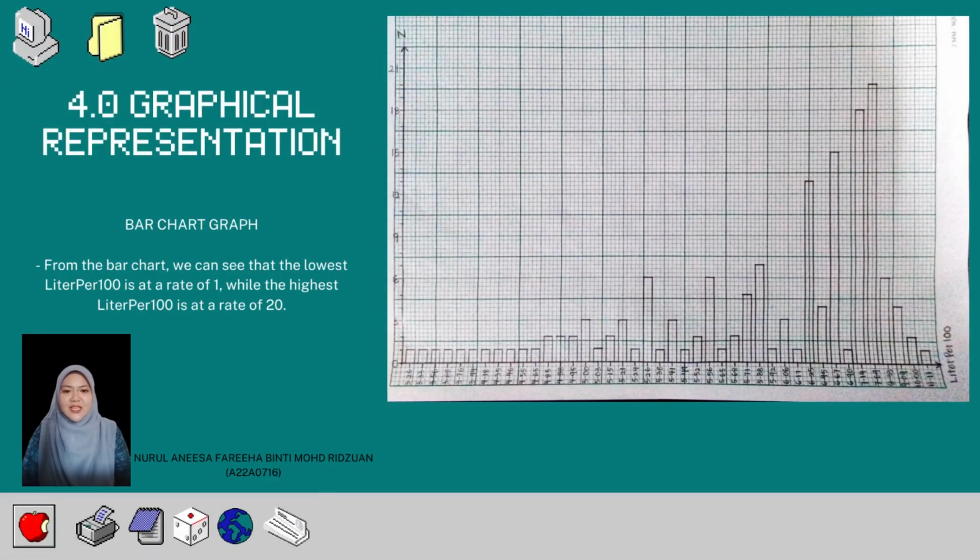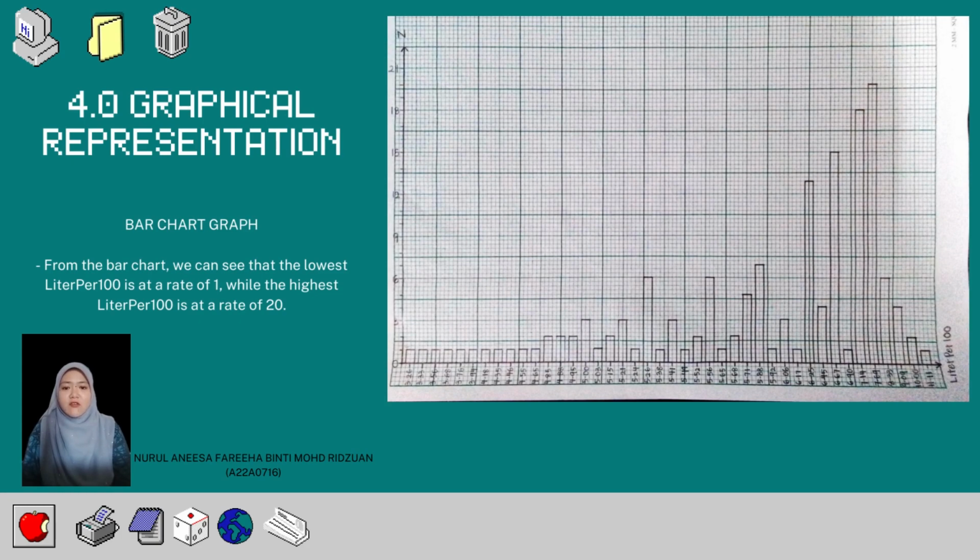For 4.0, that is graphical representation, we use a bar chart and pie chart to represent the liter per 100 and brand. A bar chart displays the distribution of a categorical variable, showing the counts for each category next to each other for easy comparison. The bars are separate categories.